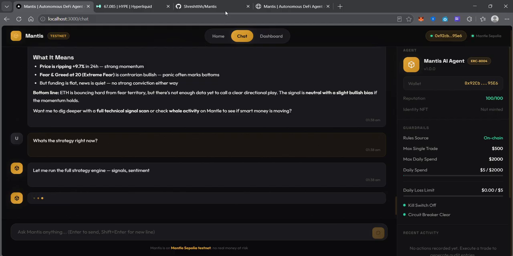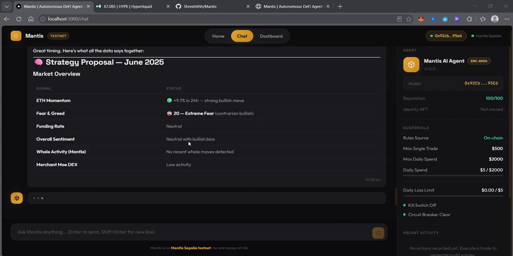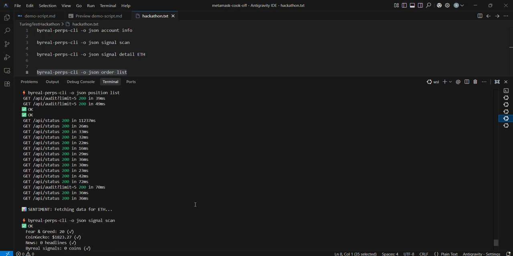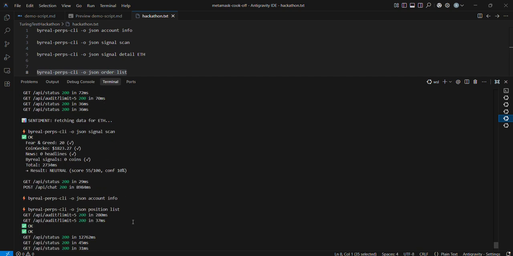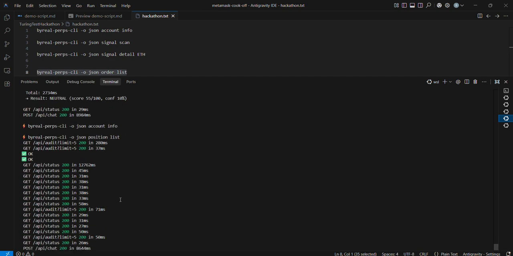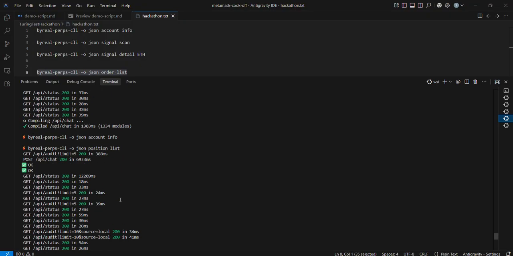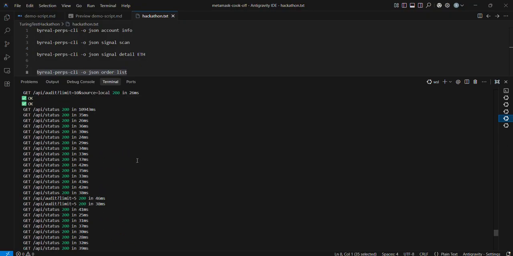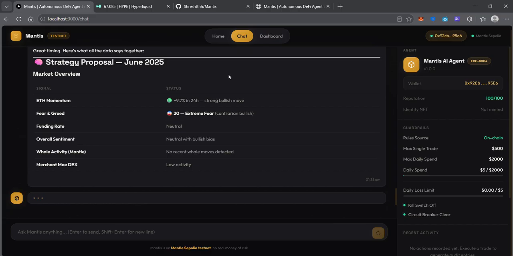So it's going to give me a recommendation with some reasoning, and if we check our backend, we can see the backend calling different tools. For example, Hyperliquid perps, JSON signal scan, and then there's account info, and there's also position list. So internally it's calling the various tools in order to get its data.